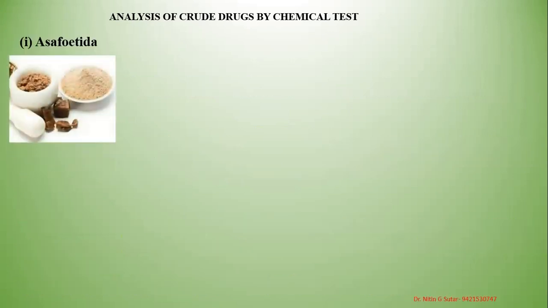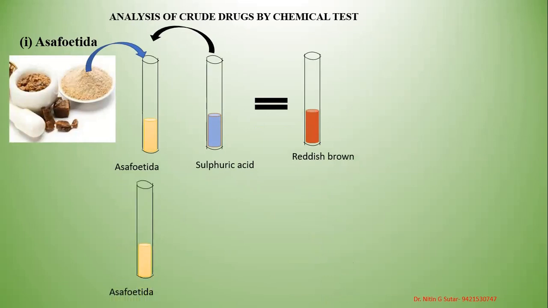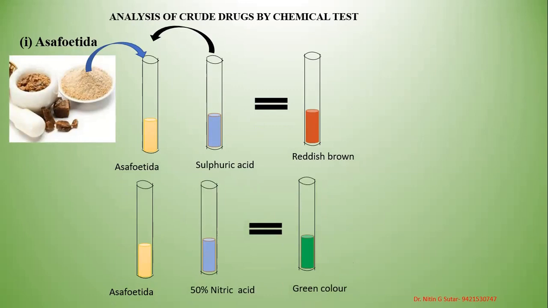First, you have to collect the drug from the market, then transfer the powder into a test tube. Asafoetida powder is transferred into a test tube and treated with sulfuric acid. When treated with sulfuric acid, it gives a reddish brown color. This is the first test. When asafoetida is treated with 50% nitric acid, it gives an emerald green color.